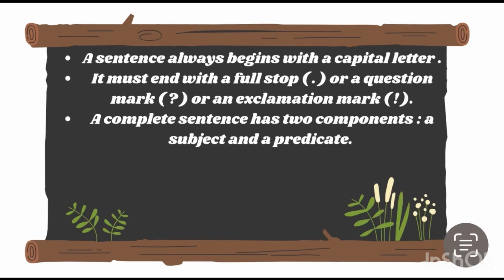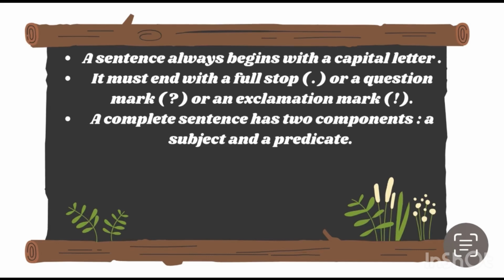A complete sentence has two components, a subject and a predicate. So, a subject is the thing or the person that we are talking about. And the predicate tells what the subject is doing. Or you can simply say a predicate tells us about the subject.